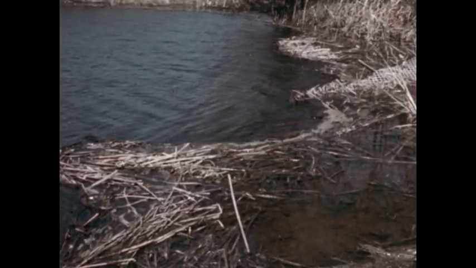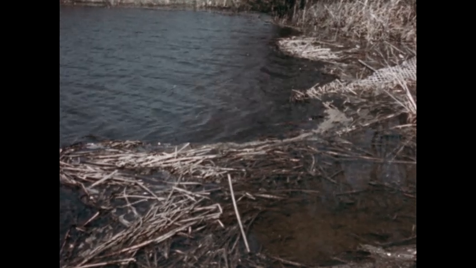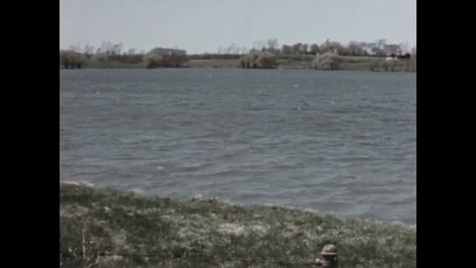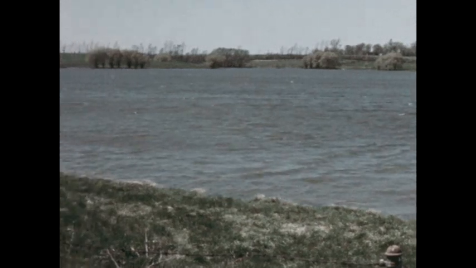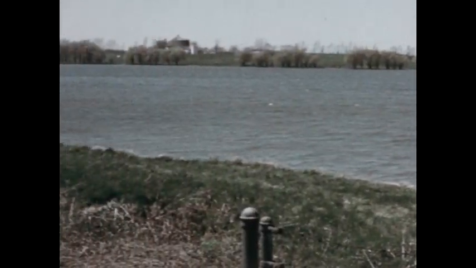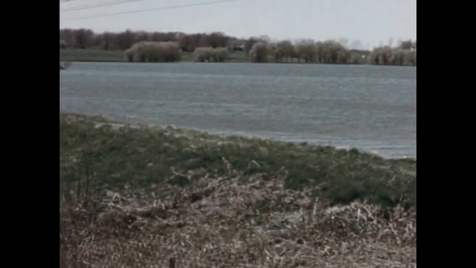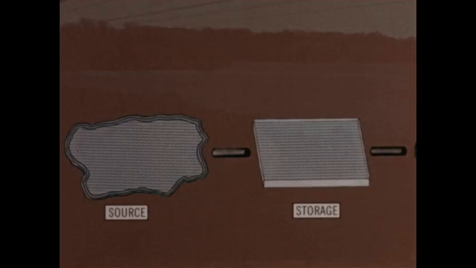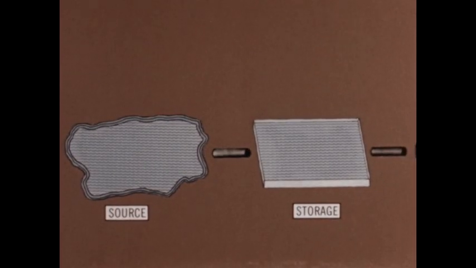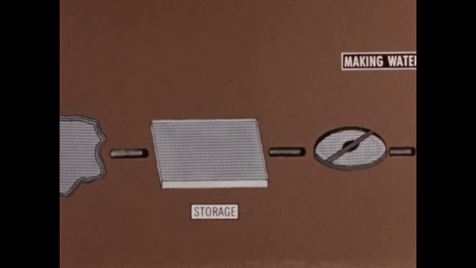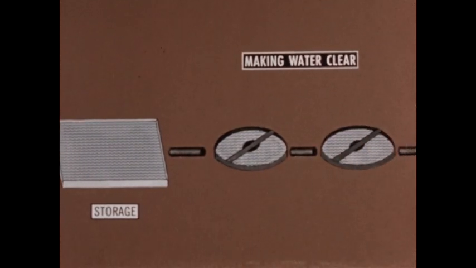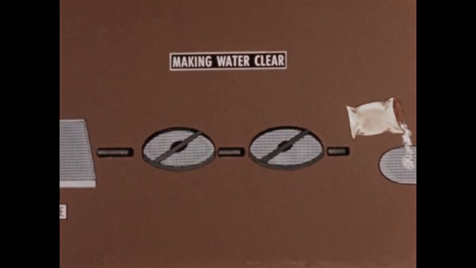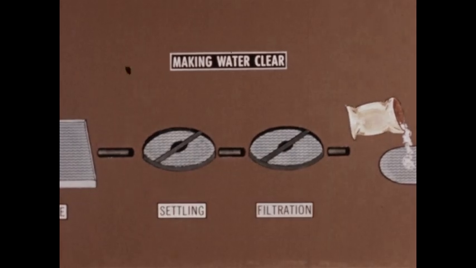Most water, before it can be used, must be purified. The steps in this treatment depend on the condition of the water supply in each community. In many communities, for example, once surface water has been drawn from its source and held in storage, a step in its treatment is making the water clear. This can be done by settling and filtration.